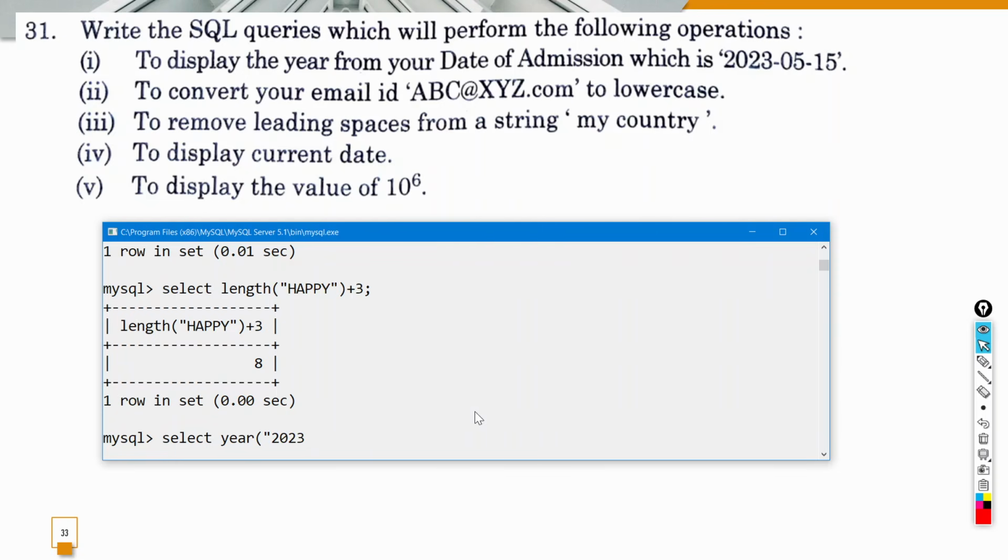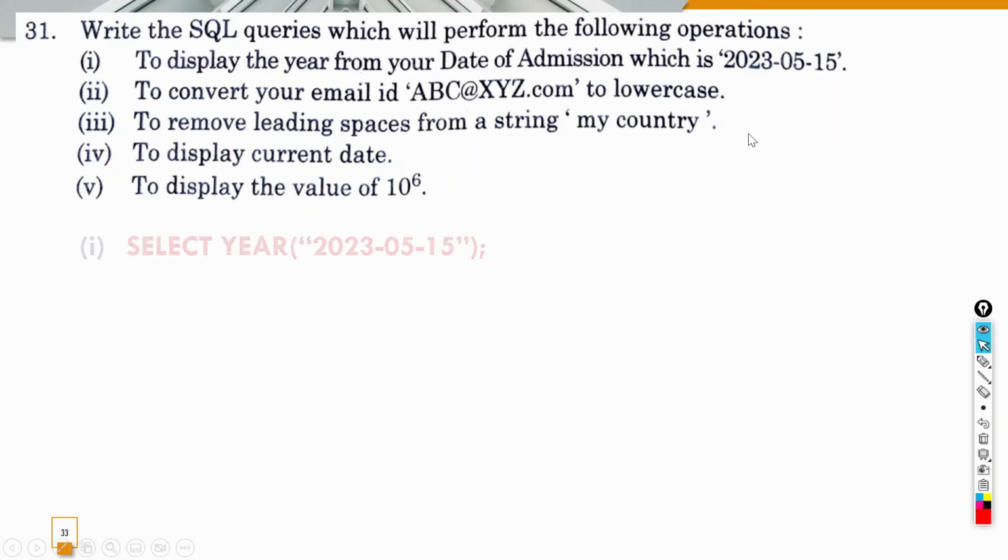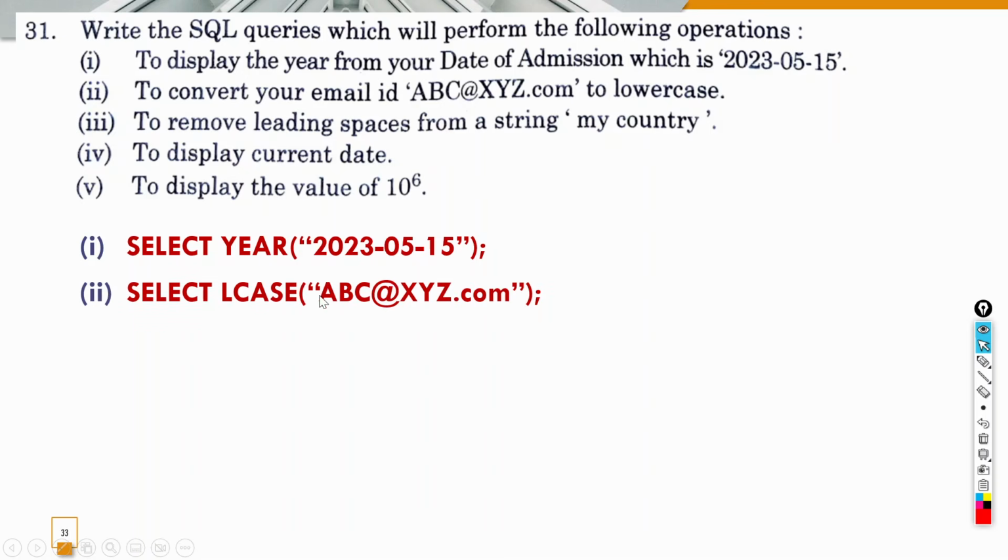So you can use single quotes or maybe double quotes, that's okay. So you'll use this as an answer. So the answer should be select year and then the date, तो it will display the year. But हमें answer में सिर्फ ये लिखना है select year, okay, and then bracket parenthesis के अंदर the date. Similarly, to convert your email ID to a lowercase, I'll just directly show you the answers because these are very simple answers. So the second answer will be select L case and then double quotes में हमारी जो email है वो आ जाएगी.